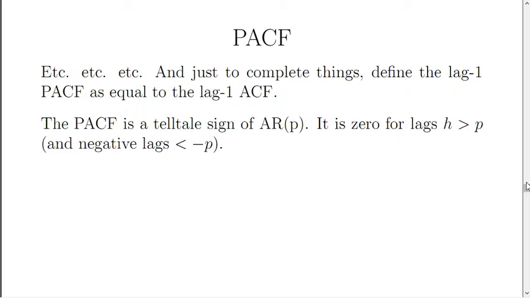And we can also define the lag 1 partial autocorrelation function as simply equal to the lag 1 autocorrelation function. When we use this definition of the PACF, the partial autocorrelation function, it becomes a telltale sign of an AR(p) process, because it is 0 for all lags which are greater than the order of the AR(p) process.